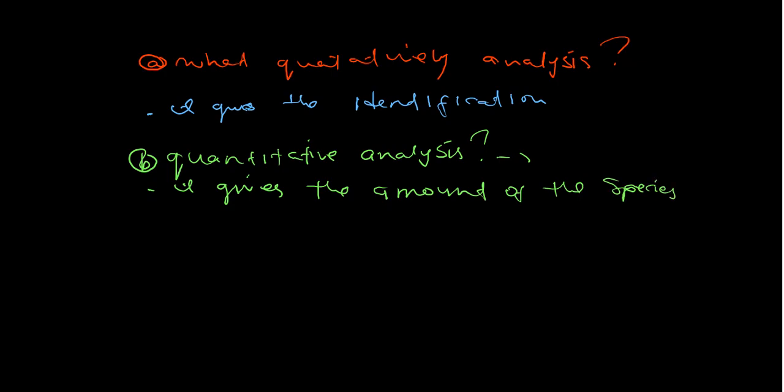So it will give us the amount of the species. That's what we are going to obtain in quantitative data or quantitative analysis. Remember, analysis is just how you are analyzing something. So that is it.